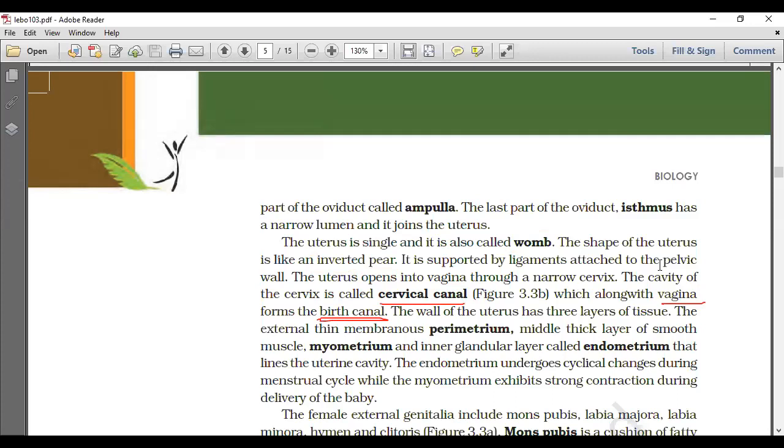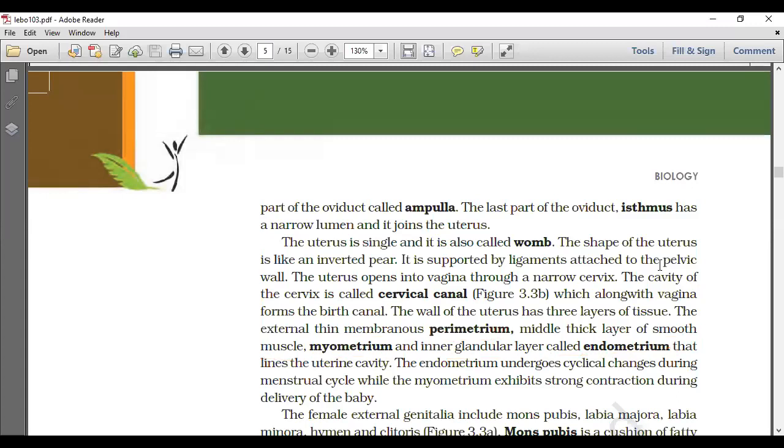The wall of the uterus has three layers of tissue: the external thin membranous perimetrium, the middle thick layer of smooth muscle, the myometrium, and the inner glandular layer called the endometrium that lines the uterine cavity.